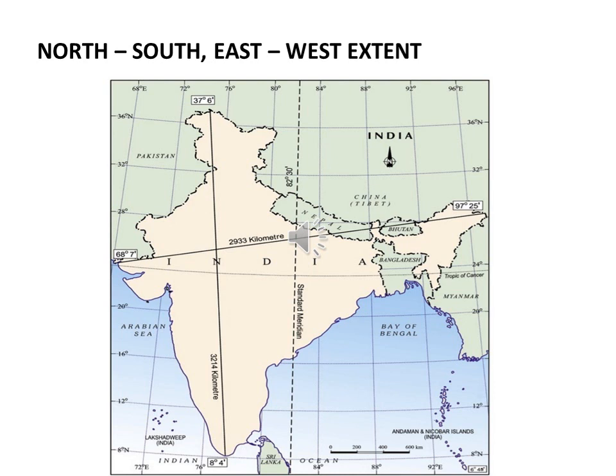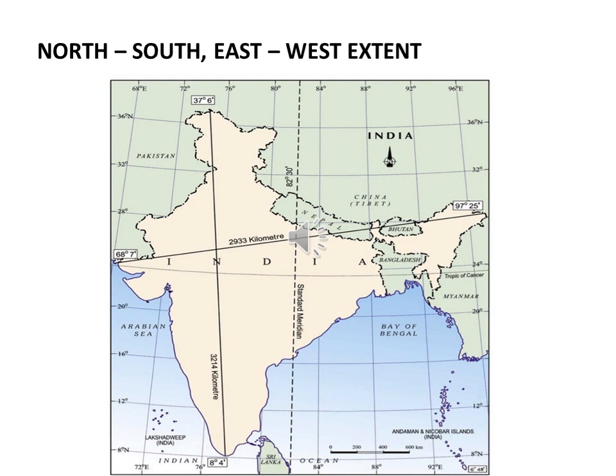The east-west extent is 2,933 km, starting from the Rann of Kutch in Gujarat in the west to Arunachal Pradesh in the east.